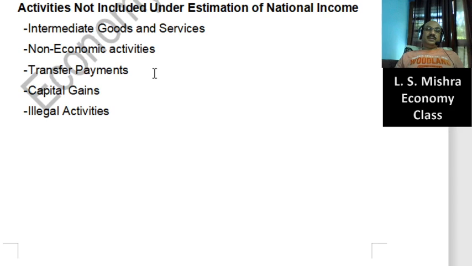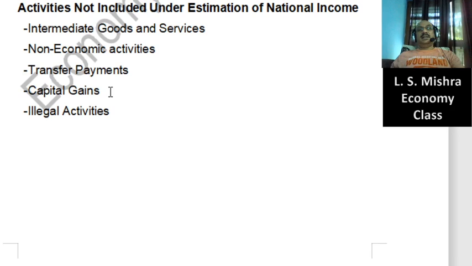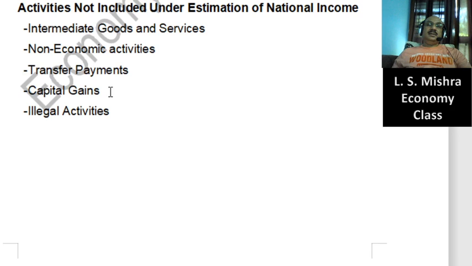Fourth one is capital gains. Capital gains, it's a typical situation in economic activities. It takes place in certain cases. Cases of sale and purchase of land, cases of gold, shares and securities generally, in the cases of antiques, paintings, and also in cases of lottery. It's better to explain it through an example.